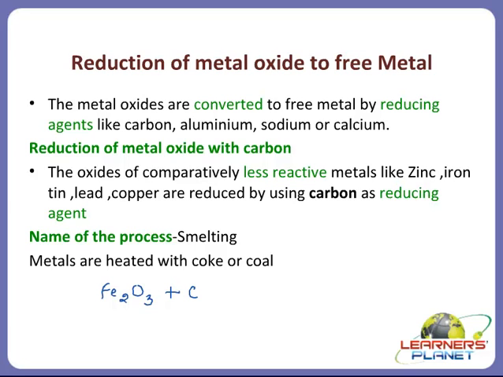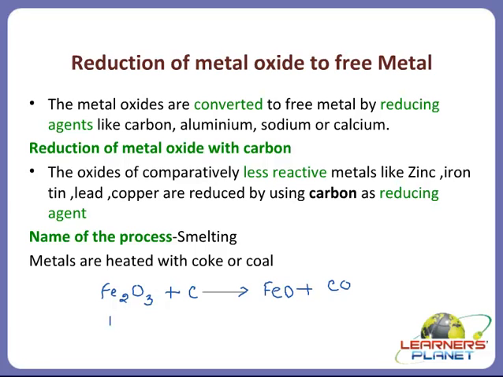Now this will react with carbon and it will form what? It will form Fe plus carbon monoxide. Right? So it is forming iron plus carbon monoxide. In the first step, it forms FeO, that is iron oxide, and carbon monoxide. And in the second step, it forms iron and carbon dioxide.